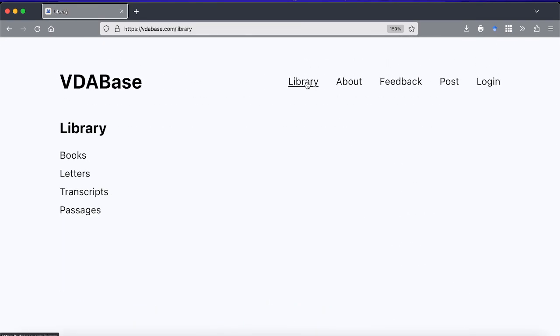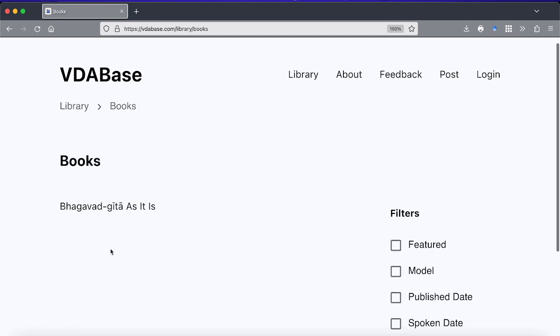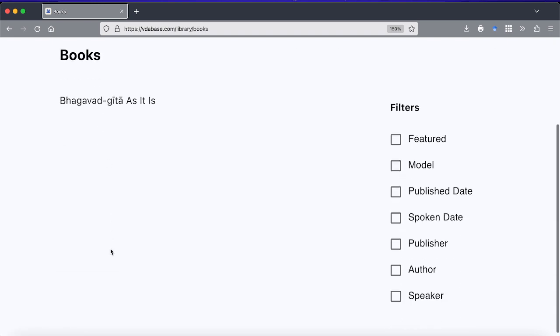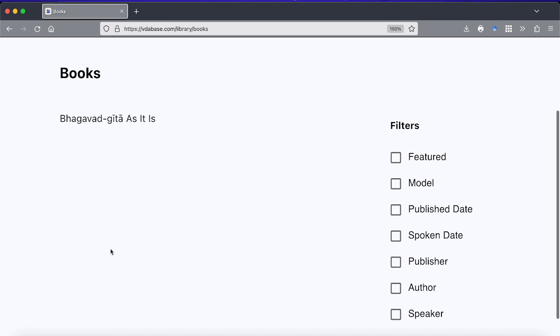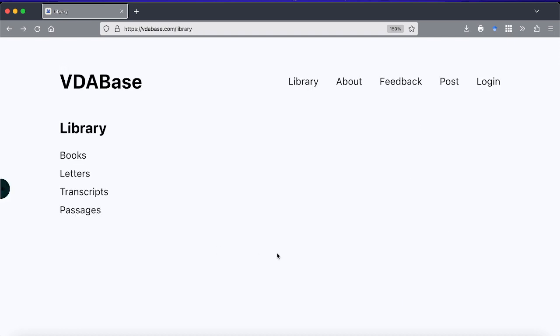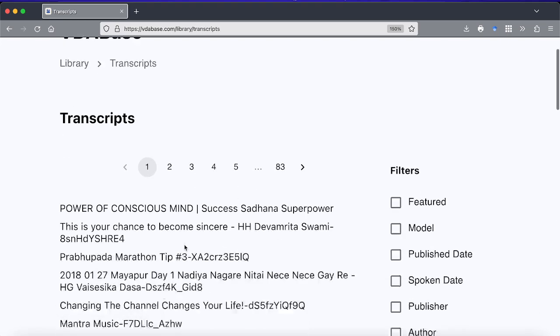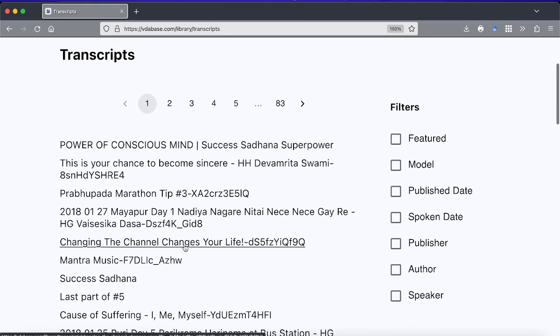We can go over to the library to see all the different artifacts that we have stored in our VDABase library currently. So in terms of books, right now we only have the Bhagavad Gita, and in a couple more weeks we're planning on adding more books over here, especially those written by Prabhupada. And we don't have any letters currently in the library right now. Over here we have the transcripts.